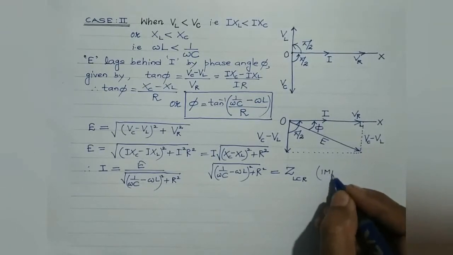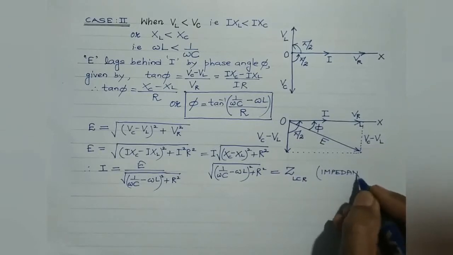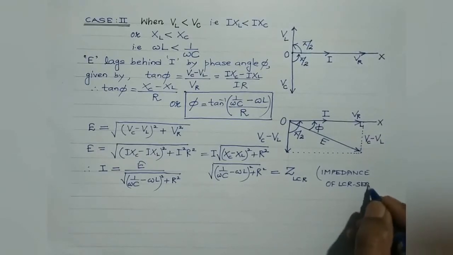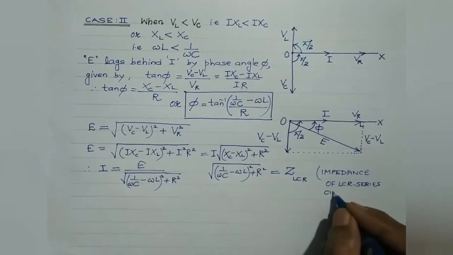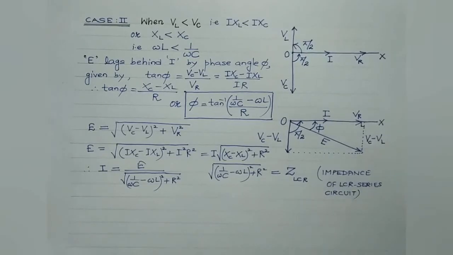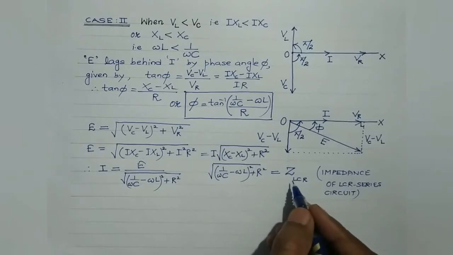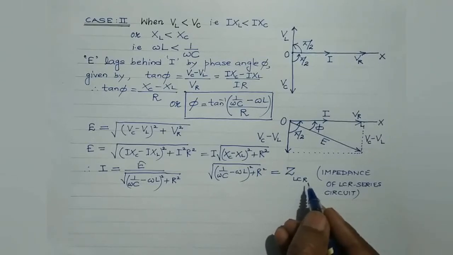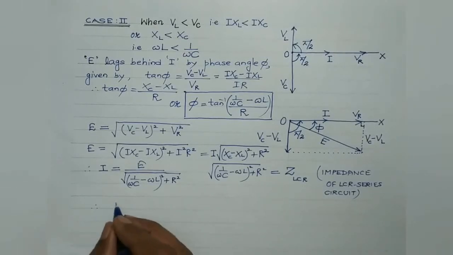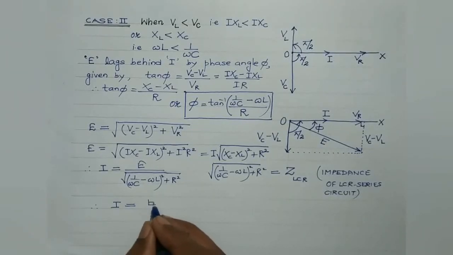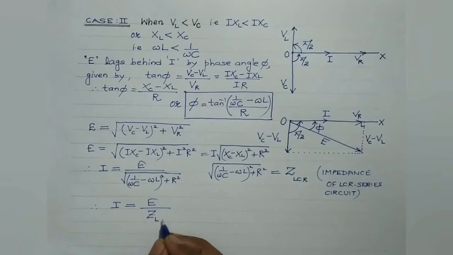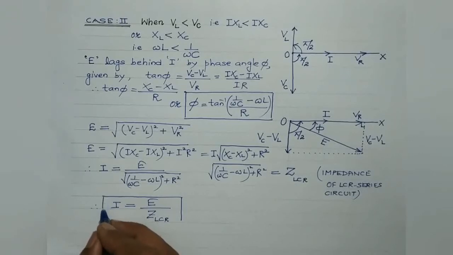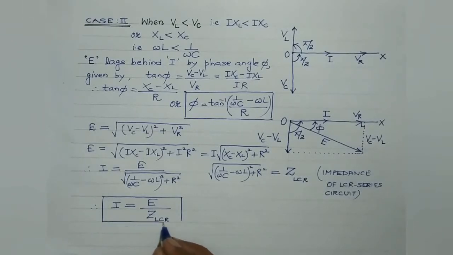It is known as the impedance of LCR series circuit. So it is defined as the net effective opposition or the resistance offered by the inductor, capacitor and the resistor when connected in series to the flow of current. Therefore, I is equal to E divided by Z LCR. Z is the impedance. So this is the expression for the current flowing through the LCR series circuit.